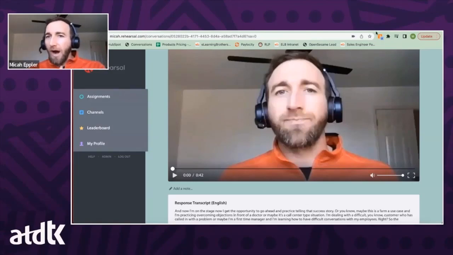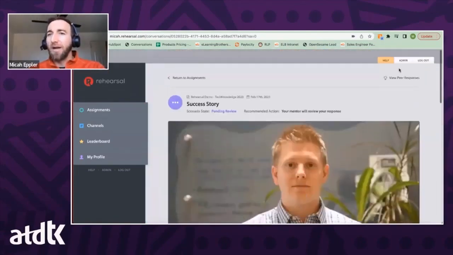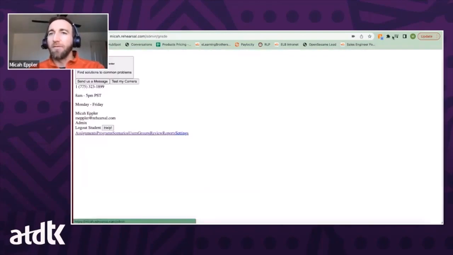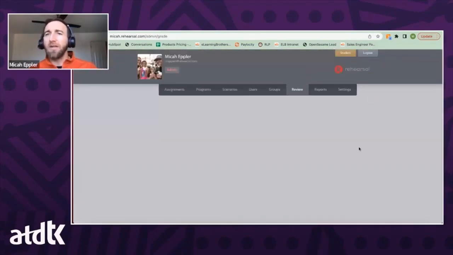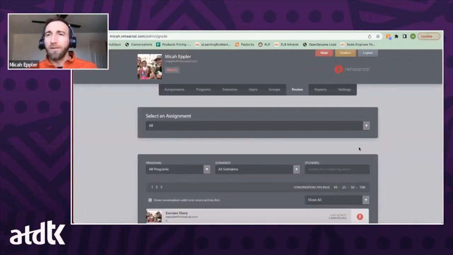So let's go ahead and hop over to the mentor side of this platform. For me, it's an admin side, of course, because I'm an admin here in my platform, but let's talk about providing feedback and driving the coaching on this particular skill set, okay? So again, as an admin, I see content creation and user management and all that sort of stuff. If I'm just somebody's regional manager, direct manager, their mentor, and I just have mentor rights in here, I'm only seeing this review tab, okay? So I can't come in here and foul up our content or go get lost.